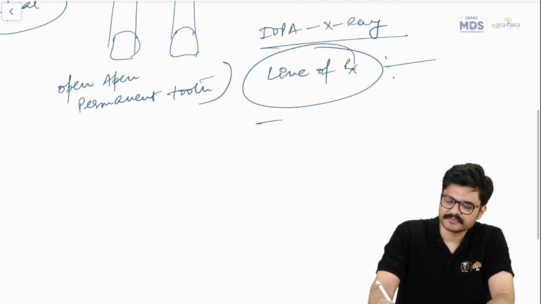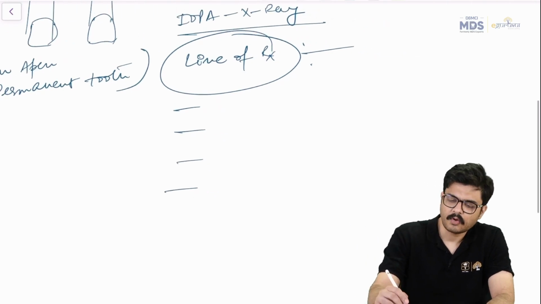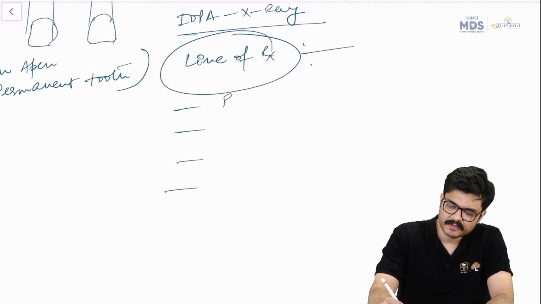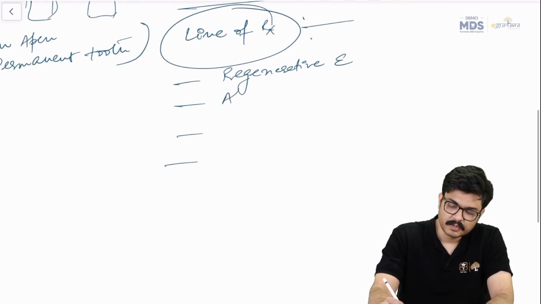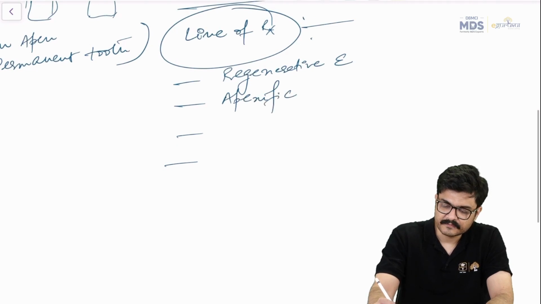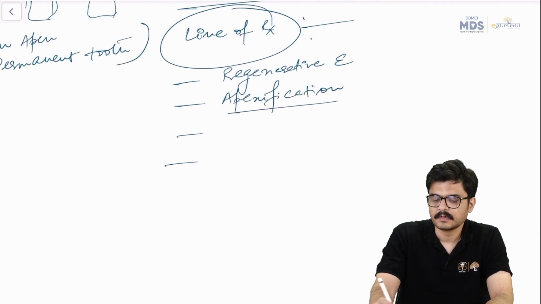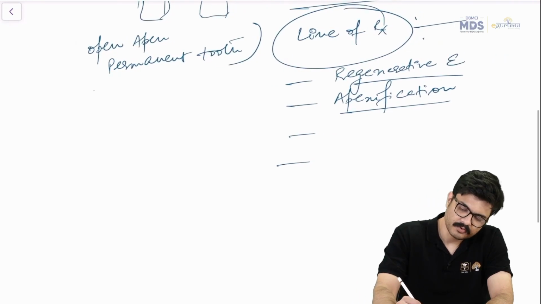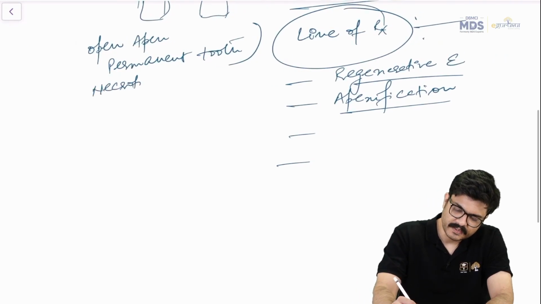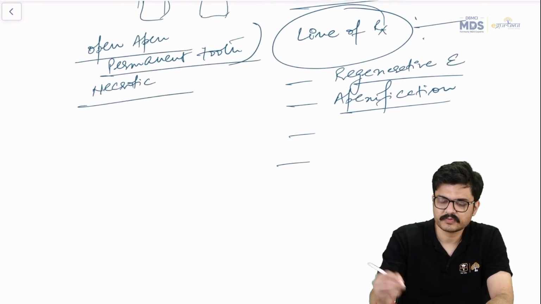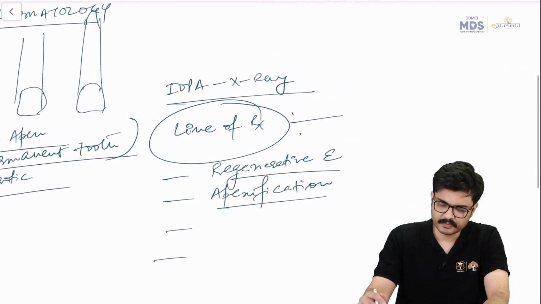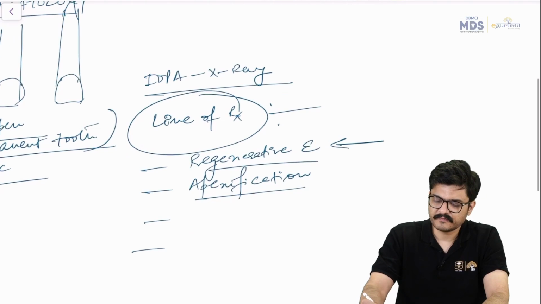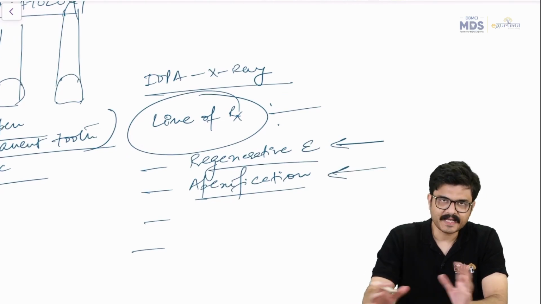Now, you'll have 4 options, out of which all of us are confused with whether we go for the regenerative endo or we go for apexification, isn't it, guys? You have a necrotic open apex immature permanent tooth, an anterior tooth, and this remains a controversial question whether we go for regenerative endo or we go for apexification. Now, the guidelines are very clear, guys.